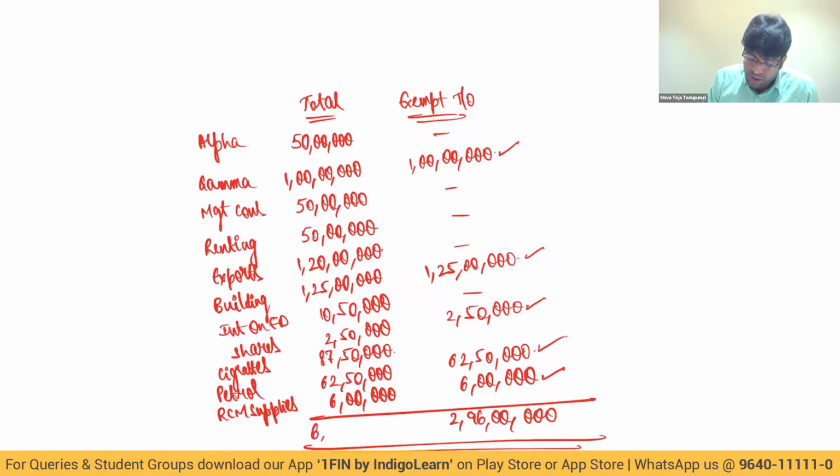6 crores 64 lakhs. That is my figure of total turnover. Terrific numbers, my dear friends. You have to be very, very careful in the exam. No doubt about it. I hope you're understanding, my dear friends. Speak out. So what is the working we have completed so far? We completed the working of common credits. Then we have done the working of exempt turnover and the figure of total turnover.